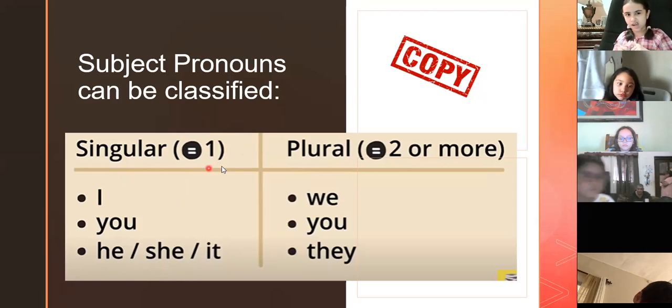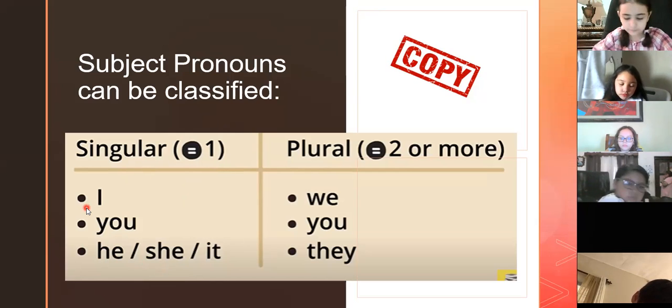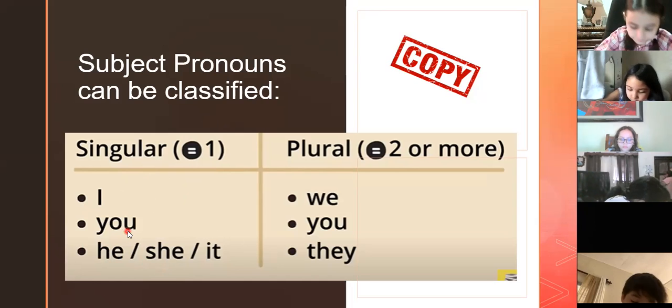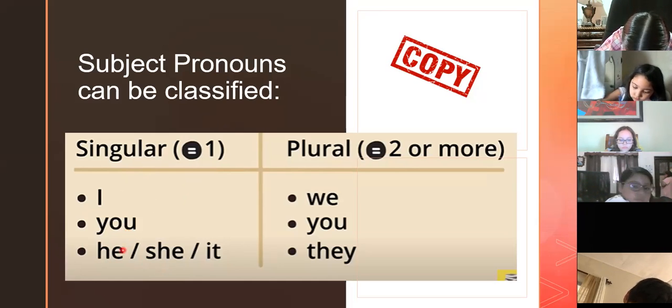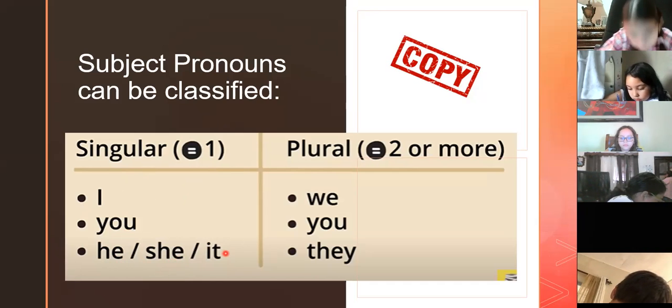Singular, remember, it's on the first person. I'm talking about I, yo, I, you. If I'm talking about one of you, it's just one. You, he, if it is a boy, she for the girl, and it for an animal or an object.